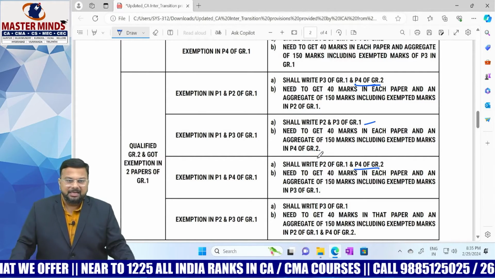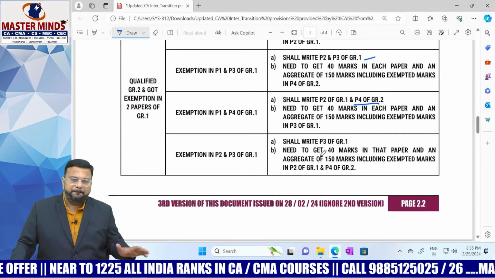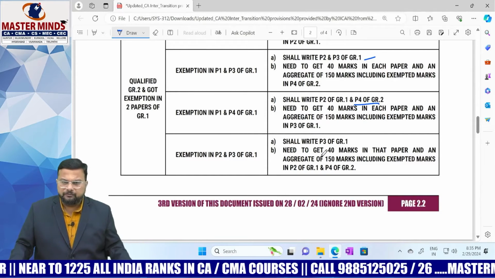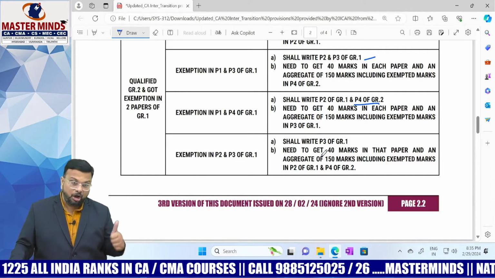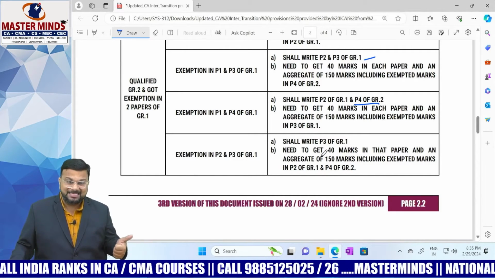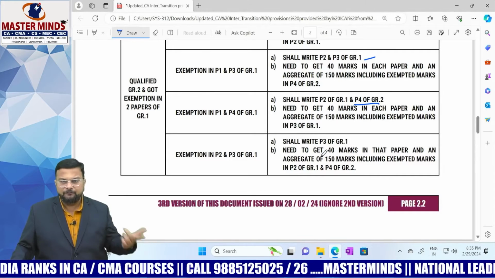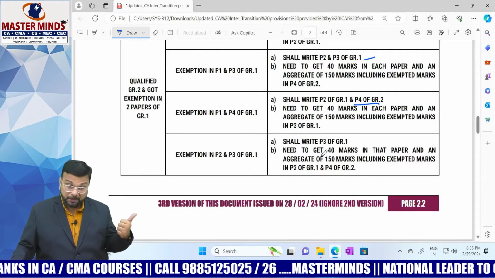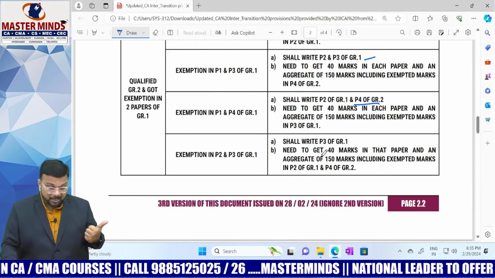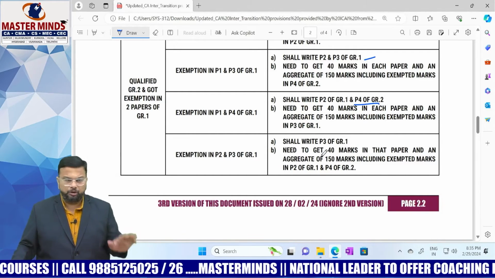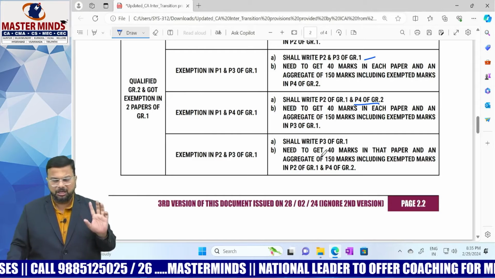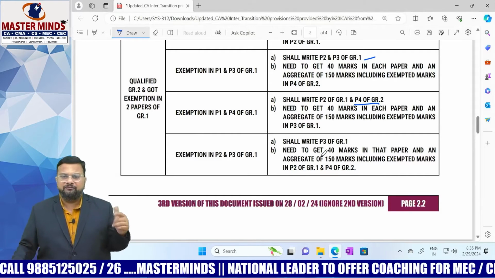Right. Next, exemption in P2 and P3 of group 1. So you have qualified group 2 and you got exemption in P2 and P3 of group 1, that is under old scheme. What is paper 2 under old scheme? Nothing but corporate and other laws. Paper 3 is nothing but cost and management accounting. So what you need to write? You need to write the taxation paper here, that is paper 3 in group 1 under new scheme. And you need to get 40 marks.